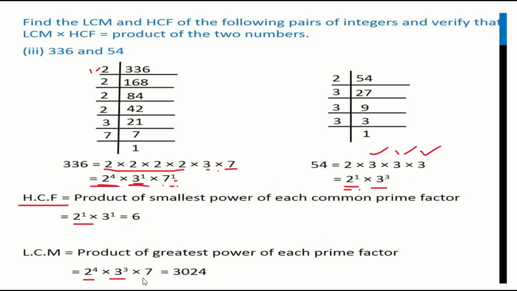In HCF, what will you do? You will consider only the common factors, and that too with the least power. But in LCM, what will you do? You will consider the common factors with the highest power, and whatever the leftover factors are, you will also consider. So 2 power 4 into 3 power 3 into 7. If I multiply all this, you will get 3024.